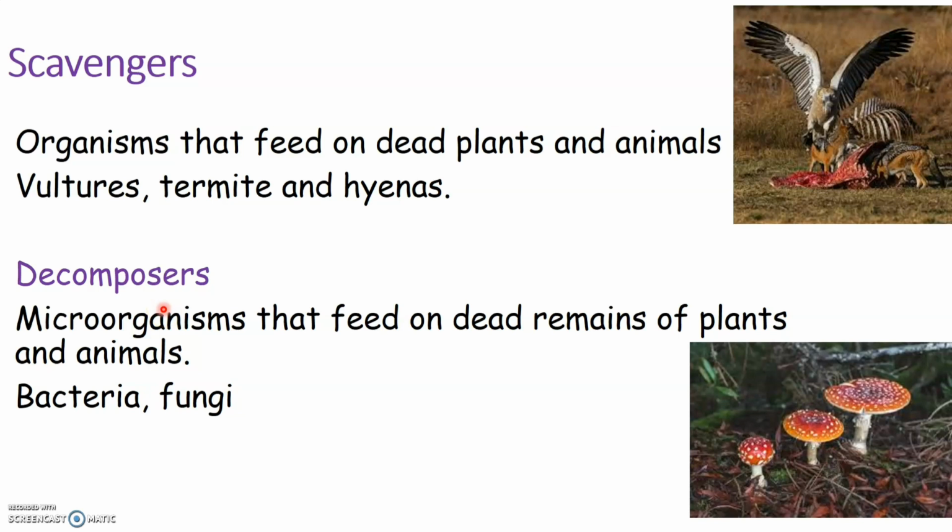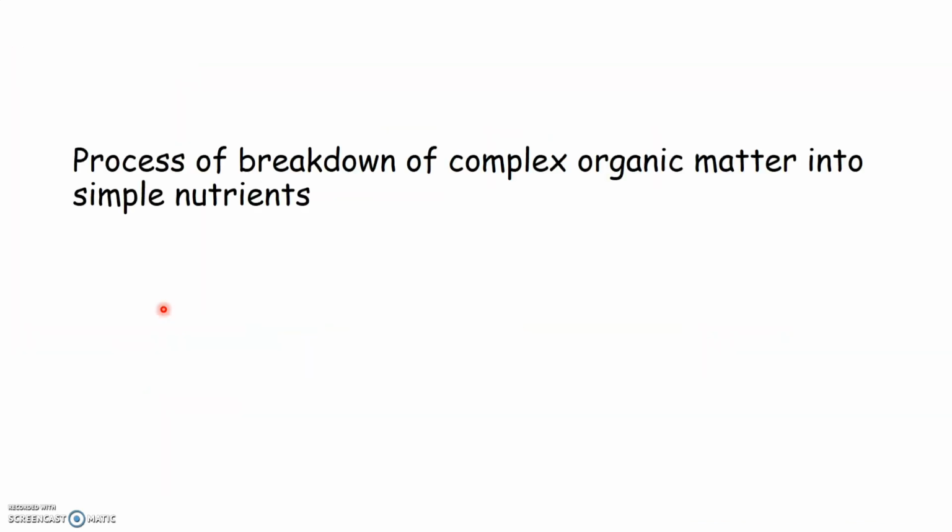Now these nutrients in the form of simple substances will get mixed with the soil, and plants that are rooted in that soil will absorb these minerals from the soil along with water. And these nutrients will help plants to grow. So this process of breaking down of complex organic matter, that is the dead remains of plants and animals, into simple nutrients is known as the process of decomposition.